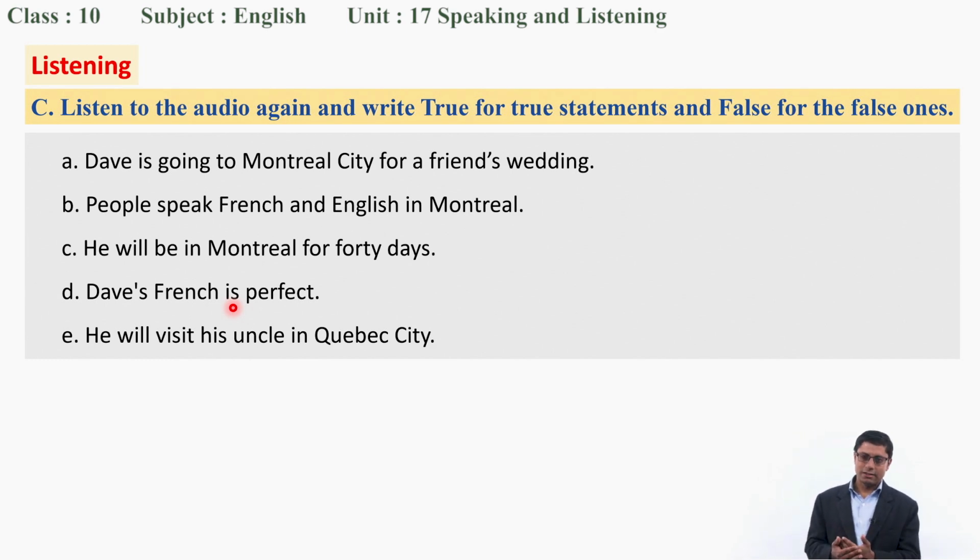Dear students, while doing these exercises, I'll first play the audio. You'll listen and just be familiar with it. This time you'll not do any task. Then next time I'll play the audio, and that time you'll do exercise B. That is, you'll put a tick mark in the right column under Quebec City or Montreal.